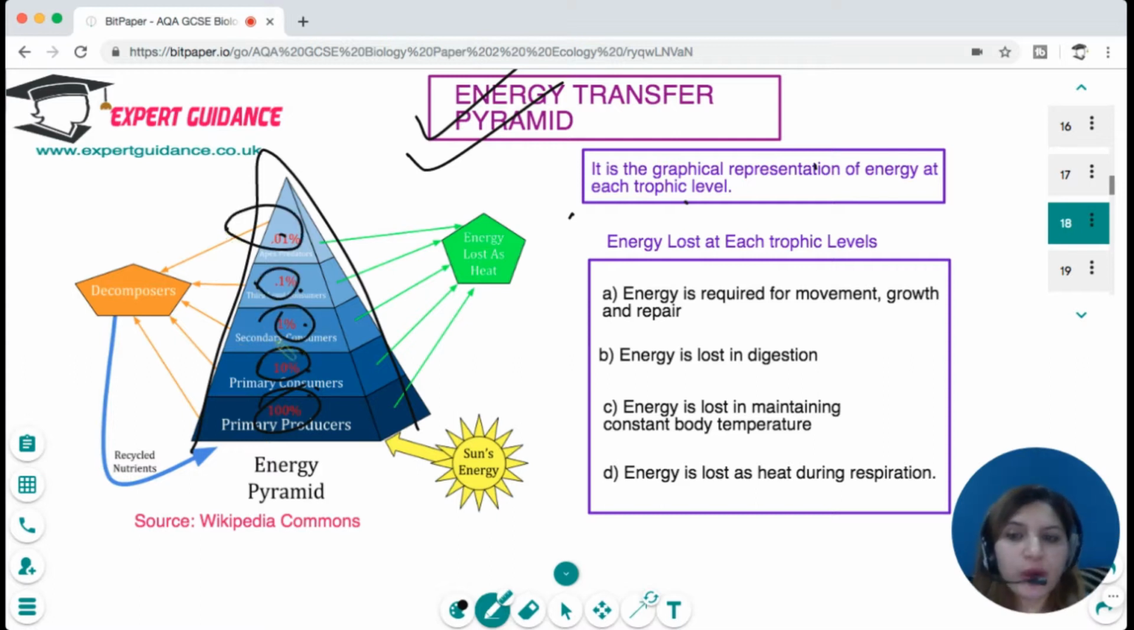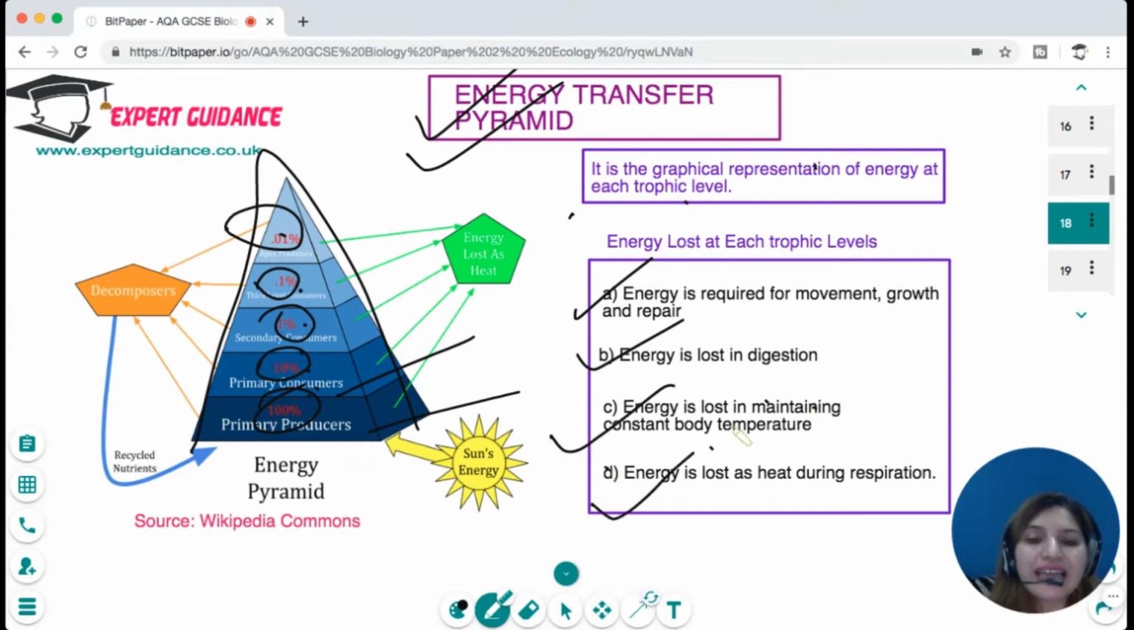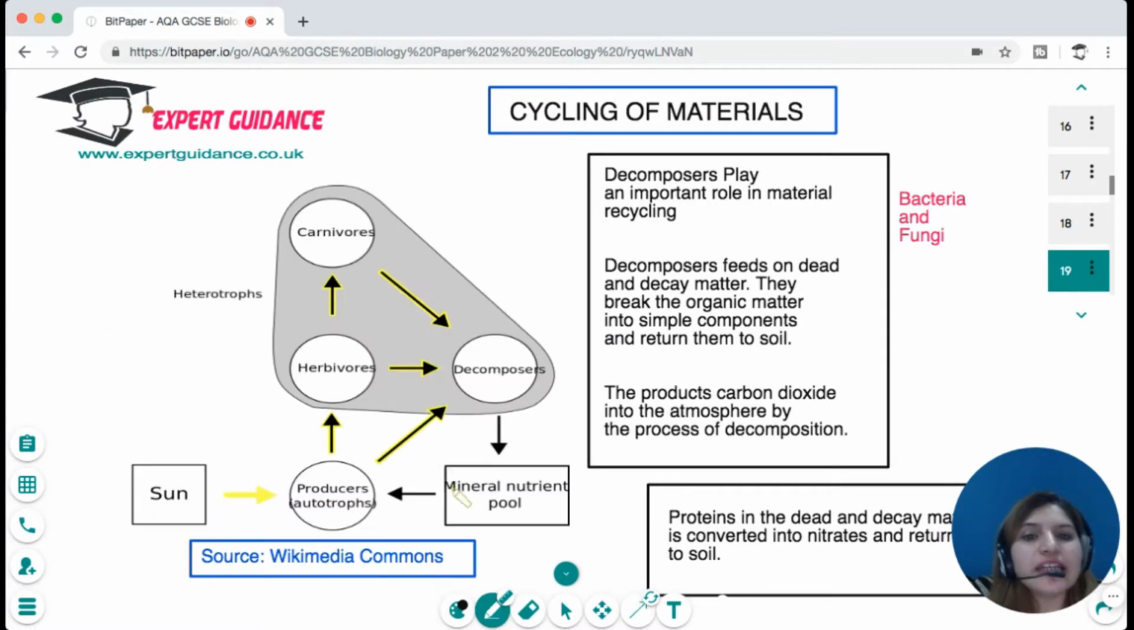and 0.01. Now at each stage, the trophic level is losing energy because it requires energy for movement, growth, and repair. Energy is required in digestion. It is required to digest very indigestible food. Energy is lost in maintaining a constant body temperature, and energy is also lost as heat during respiration. So you should know the various ways in which heat is lost at each trophic level.